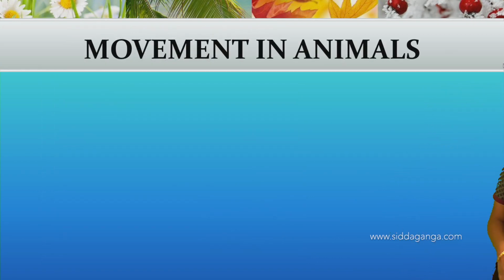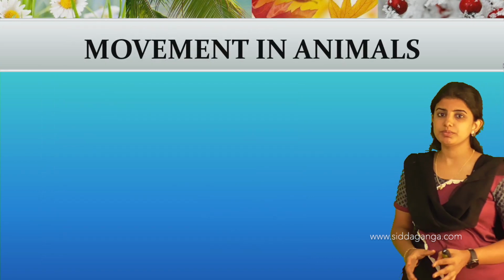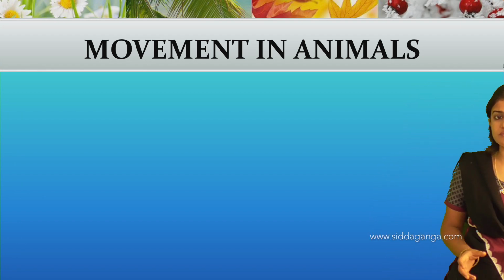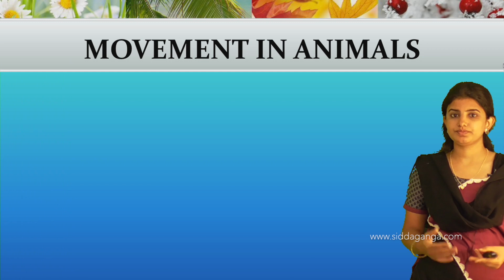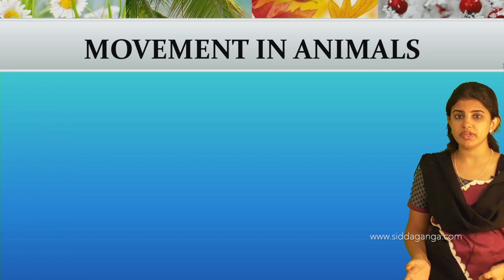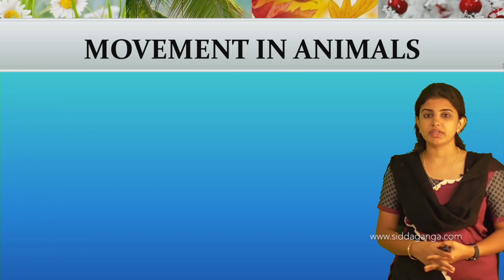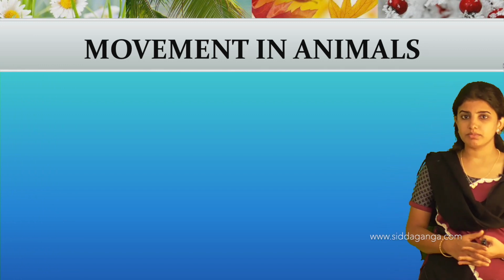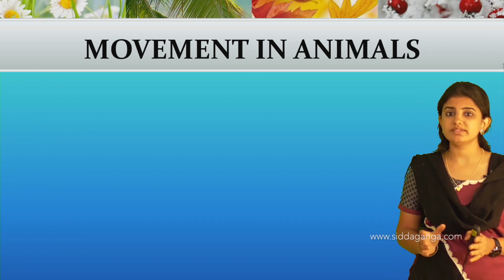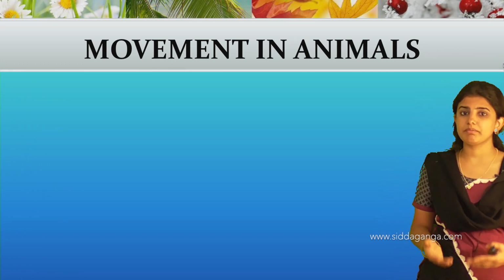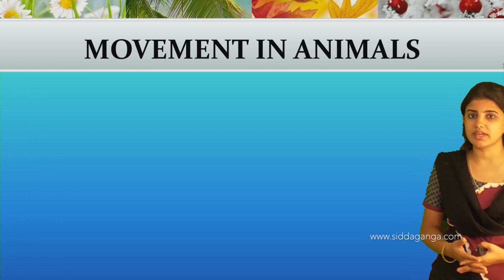And next one is movement in animals. We already learnt about movement. What does movement mean? Movement is nothing but the changing position of the body or any parts of the body of an organism. Movement in animals is also called the gait of the animals. Gait means the manner of movement.